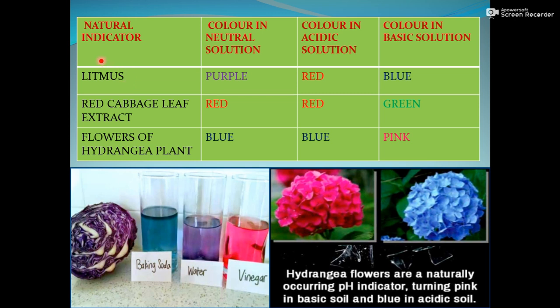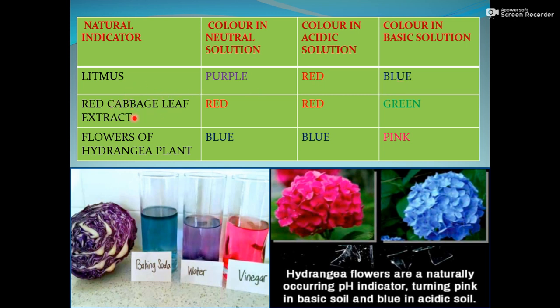A liquid extract is taken from that lichen. Basically it is purple in neutral solution, but when this purple litmus is added to an acidic solution it becomes red, and if it is added to a basic solution it becomes blue.